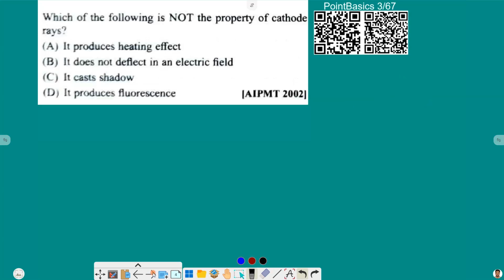Moving ahead, which of the following is not a property of cathode rays? So the property will be that it does not deflect in electric field, because cathode rays carry charge, so they will be deflected, accelerated or decelerated in electric field. So option B is not a property of the cathode rays here.